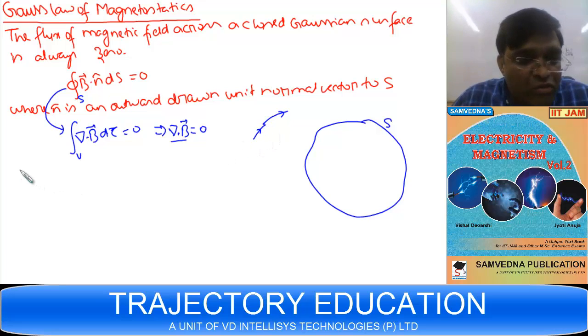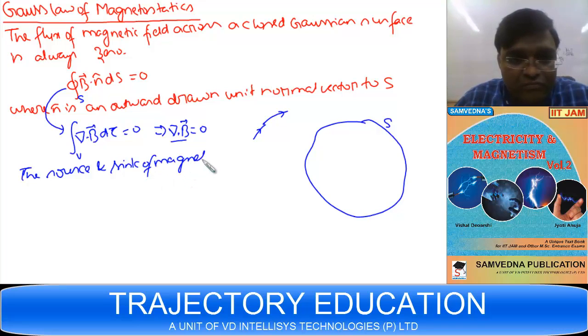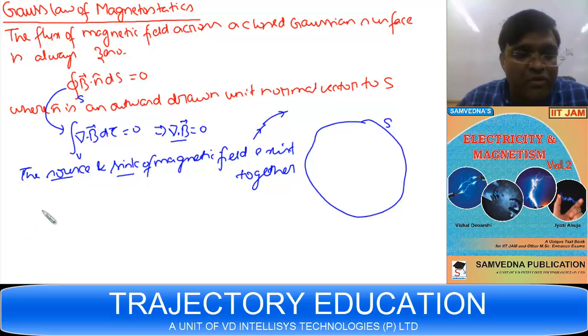It means the source and sink of magnetic field exist together, or source and sink of magnetic field is also called magnetic poles. So magnetic dipoles means north pole and south pole. You can say north pole is regarded as the source of magnetic field and sink of magnetic field is south pole. So magnetic poles exist in pairs.